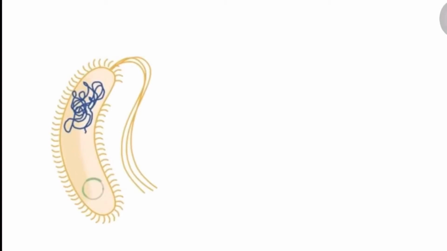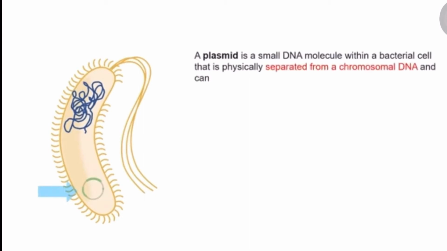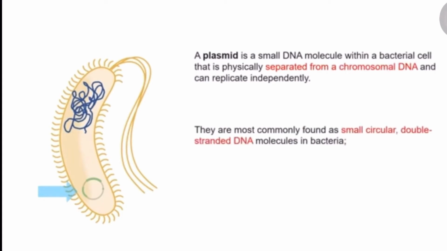Students, here I am giving you a brief idea about plasmid vector. What is a plasmid? It is a small extra-chromosomal DNA, other than the bacterial main genome, which has the ability of self-replication. Plasmids are present in bacteria and sometimes they are present in archaebacteria too. Because of its property of self-replication, it becomes an important tool in recombinant DNA technology.